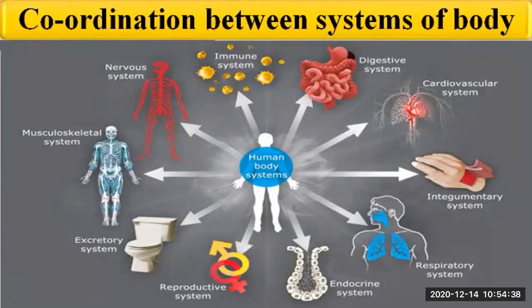Okay, if you see here in the picture, there are different systems, right? And these systems will work smoothly and perform their function properly only if there is a coordination between the different organ systems of the body.